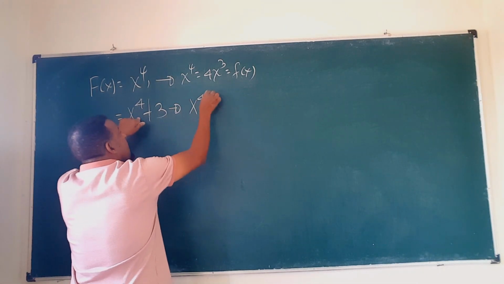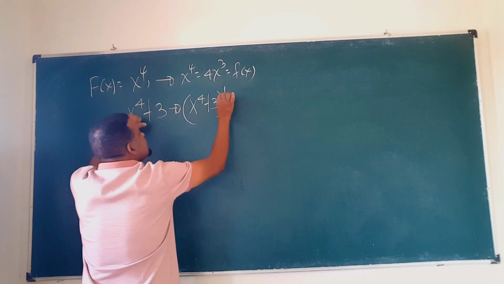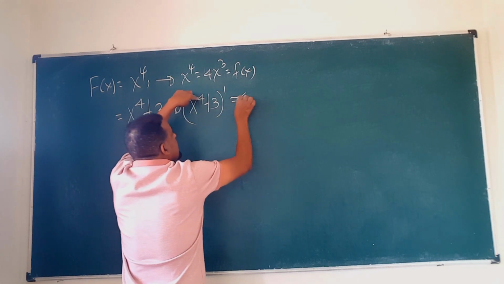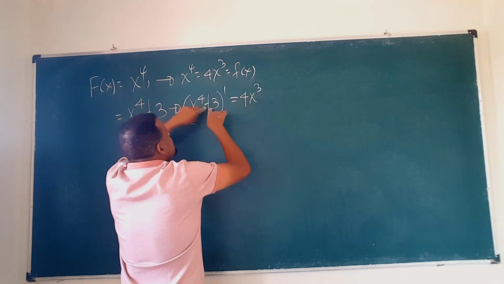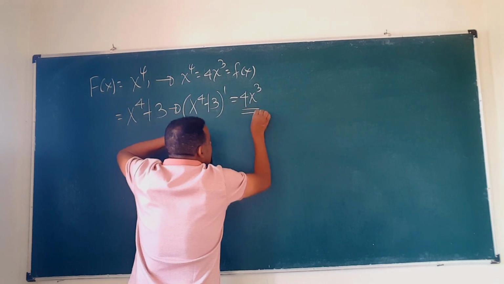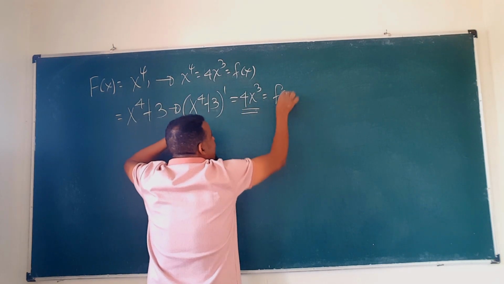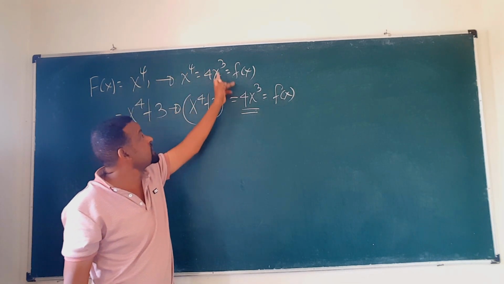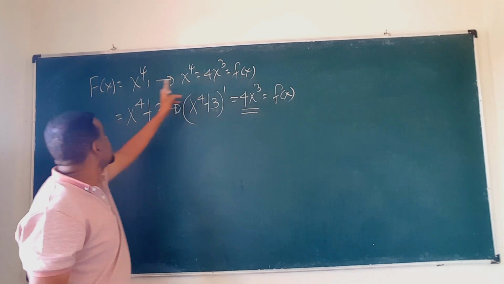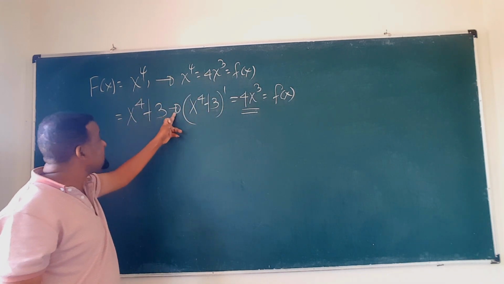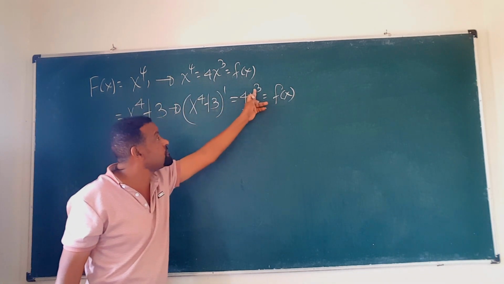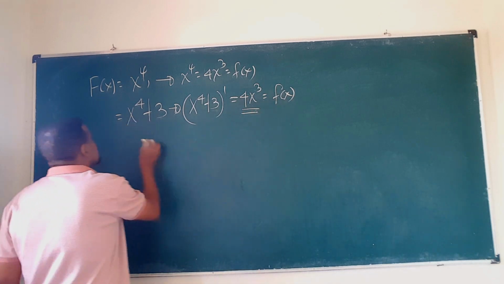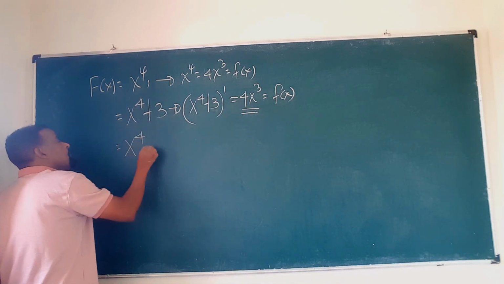Derivative of x the power of 4 is 4x the power of 3. Derivative of 3 is 0, so which is 4x the power of 3, which is still small f of x. x the power of 4 derivative ሲደረግ 4x the power of 3 which is f of x የሰጠን። x the power of 4 plus 3 derivative ሲደረግ 4x the power of 3 which is f of x የሰጠን።